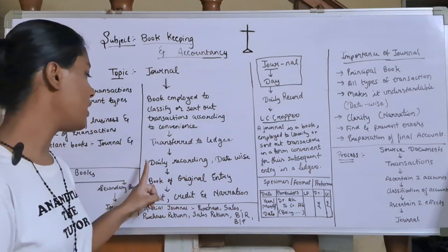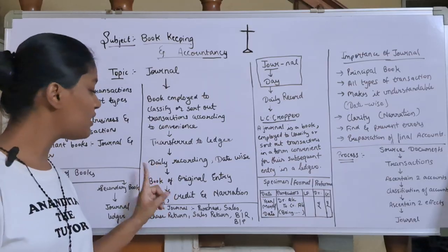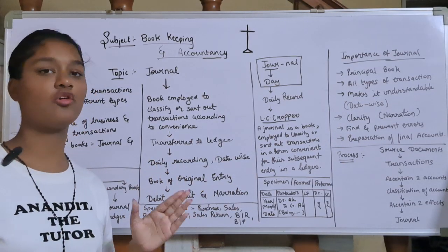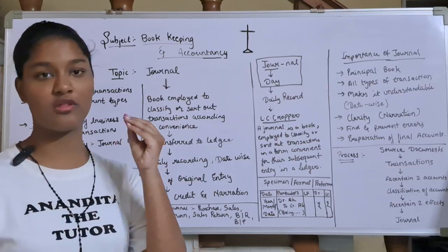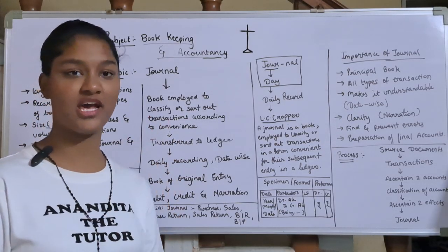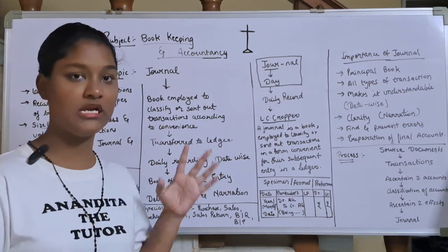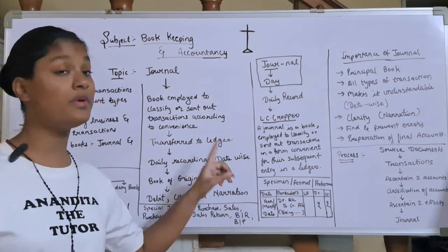One more thing: daily recording or date wise recording should be done. Daily means whenever a transaction happens, you have to record it in your books of accounts, that is, in the journal. And it should be date wise.